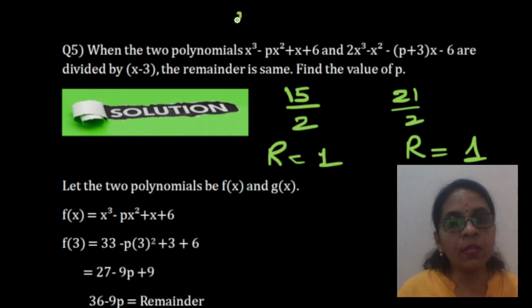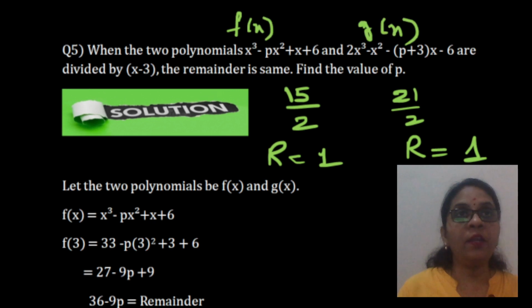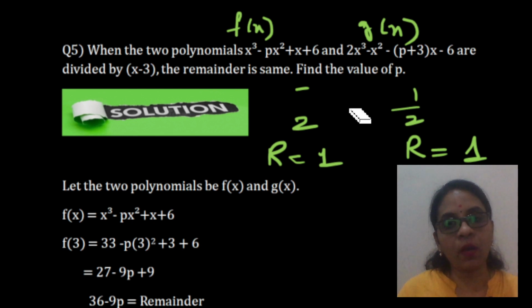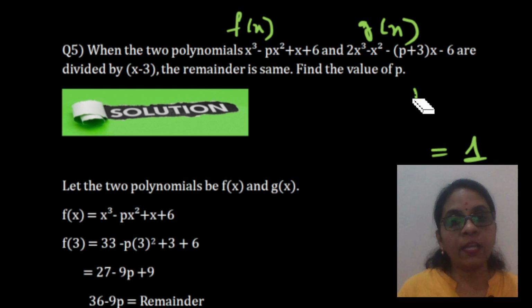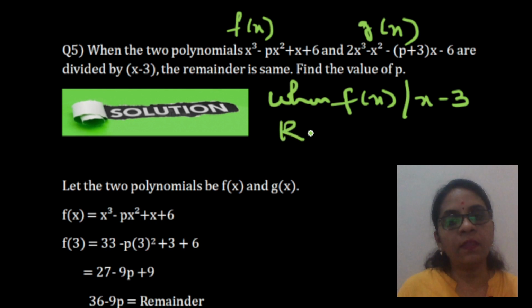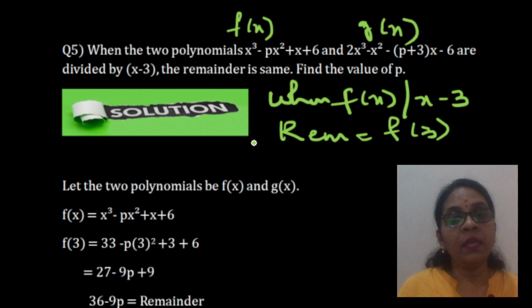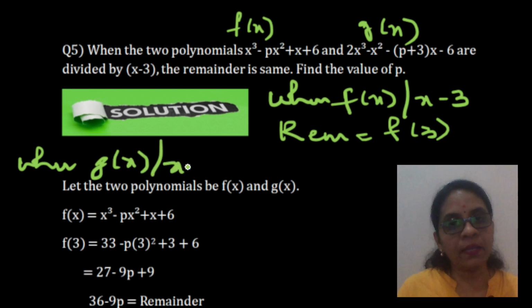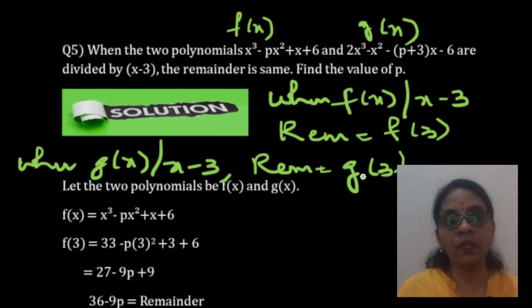Here we have two polynomials. The first polynomial we take as f of x. The second polynomial you take as g of x. Now what is our statement for the remainder theorem? Our statement is that when f of x is divided by x minus 3, the remainder is f of 3. Now, when g of x is divided by x minus 3, what is the remainder? The remainder is g of 3.